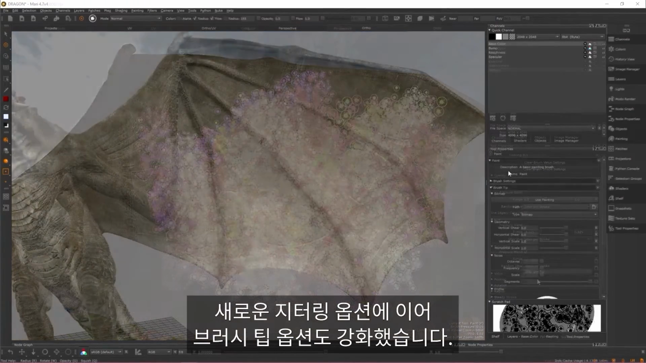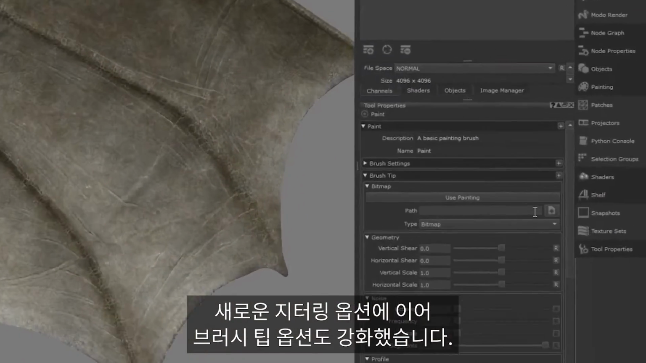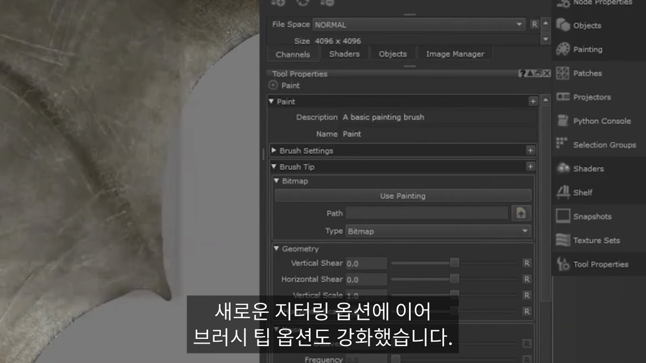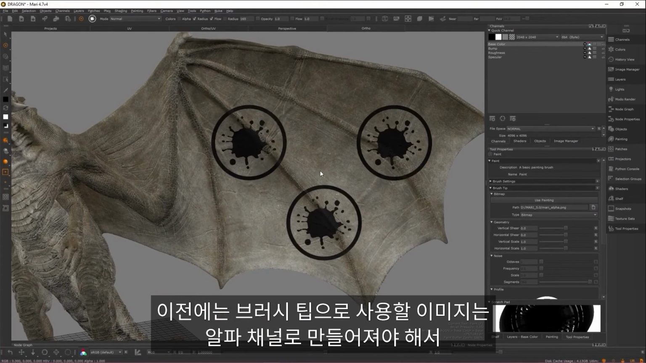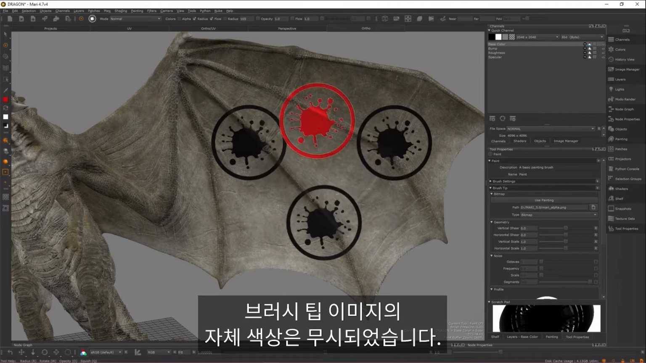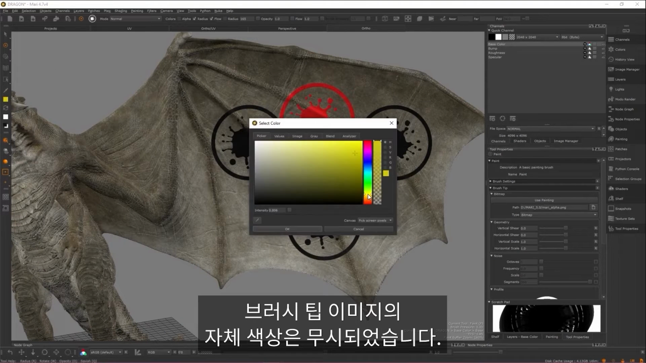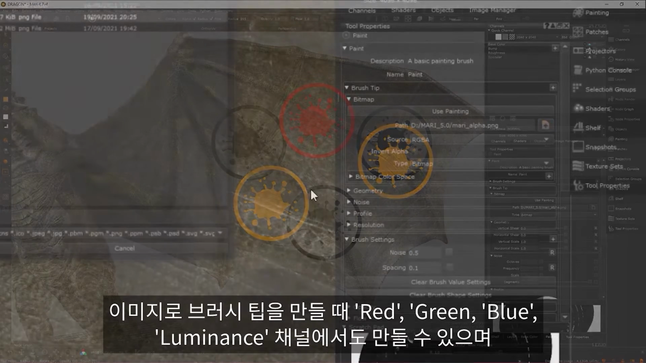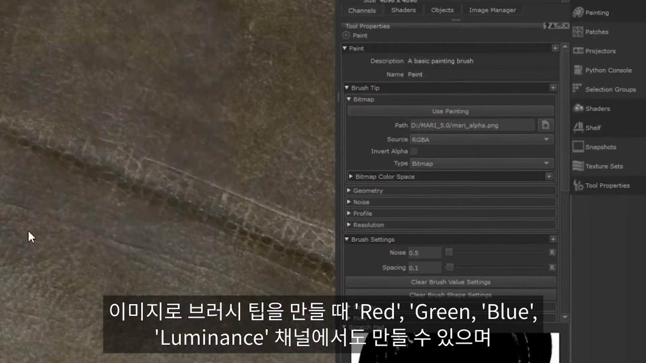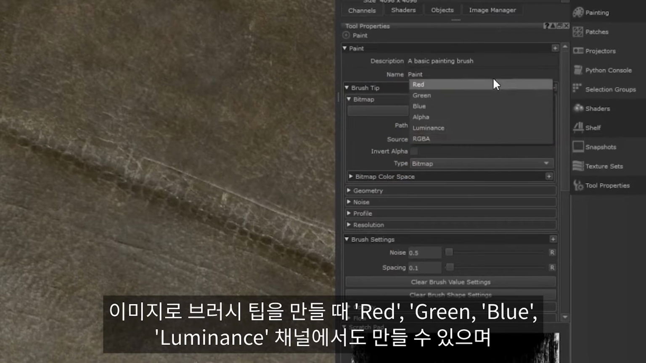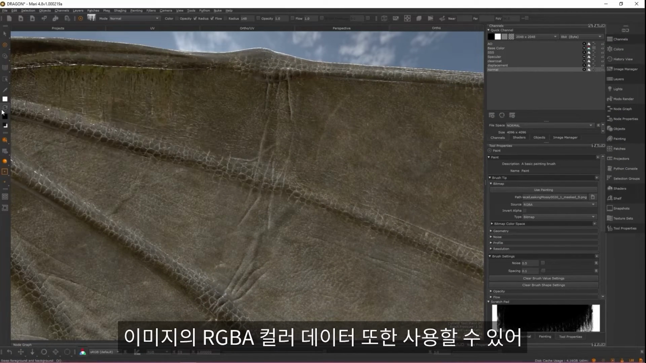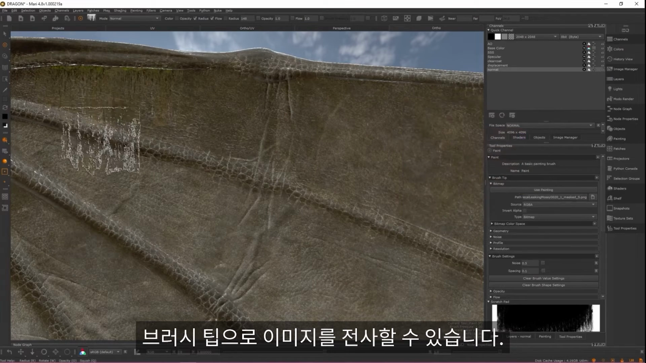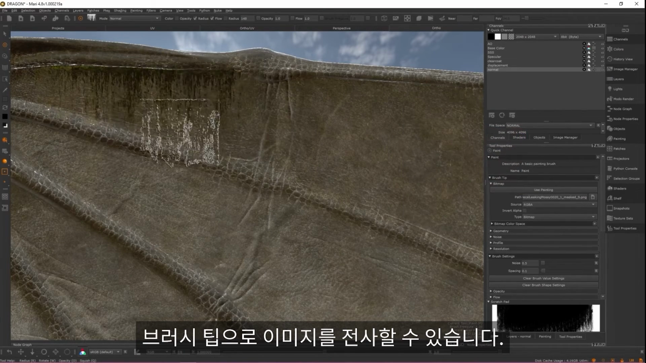In addition to the new jittering options, we've also improved the options for brush tips. Previously, you would need to ensure that the image used in your brush tip was encoded in the alpha channel, and the colour of your brush tip was ignored. In this update, not only are you able to generate your brush tip from an image's red, green, blue, or luminance channel, but you're also now able to utilise the full RGB colour data of an image, allowing you to now splat decal images using a brush tip.